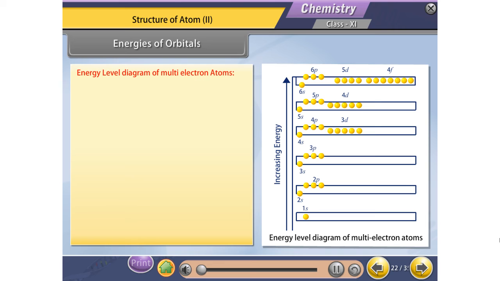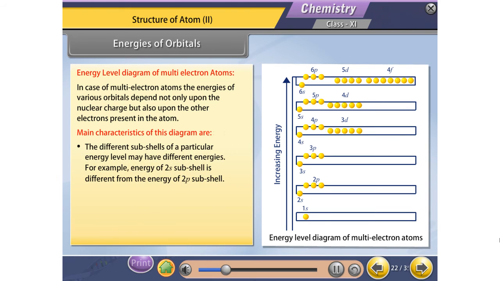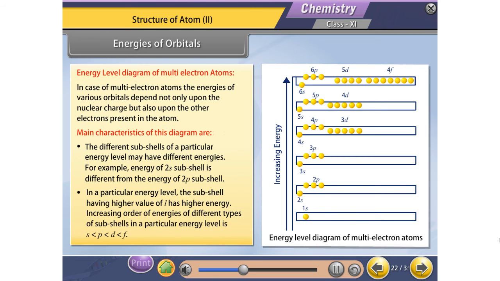Energy level diagram of multi-electron atoms. In case of multi-electron atoms, the energies of various orbitals depend not only upon the nuclear charge but also upon the other electrons present in the atom. Main characteristics of this diagram are: Number 1, the different subshells of a particular energy level may have different energies. For example, the energy of the 2s subshell is different from the energy of the 2p subshell. Number 2, in a particular energy level, the subshell having a higher value of l has higher energy.